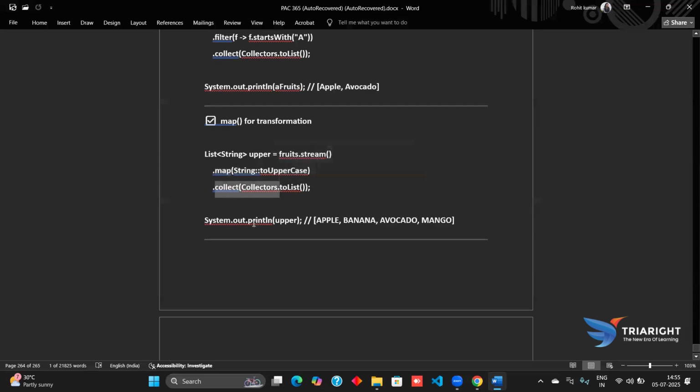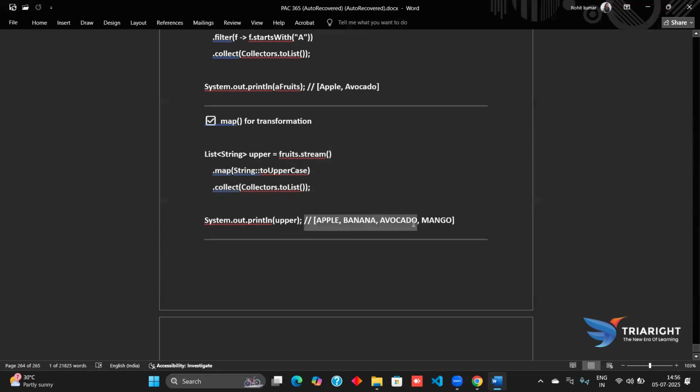Coming here, we have the System.out.println of apple. First, these fruits will be converted to stream type. The fruit will be connected first. The name of the fruit will be converted to uppercase. Then it will be collected as a list. The fruits are first converted to uppercase letters.